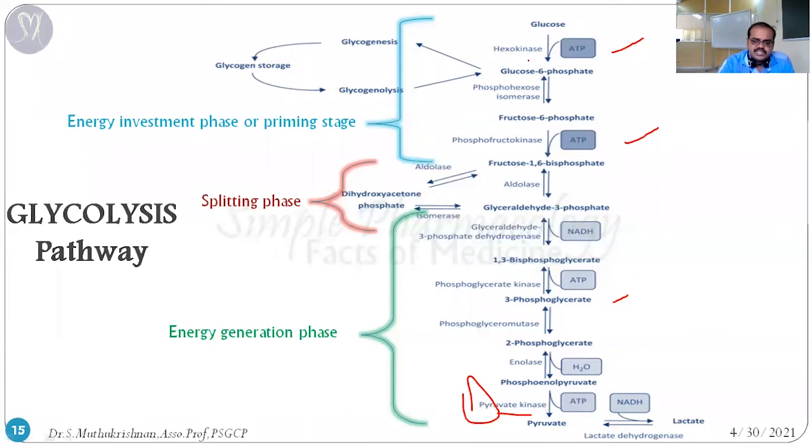So apart from these three steps, all the other reactions are interconvertible reactions, and these are helpful for the gluconeogenesis process. So this irreversible pathway stops the gluconeogenesis pathway. The reversible reactions are the ones beneficial for the gluconeogenesis process.